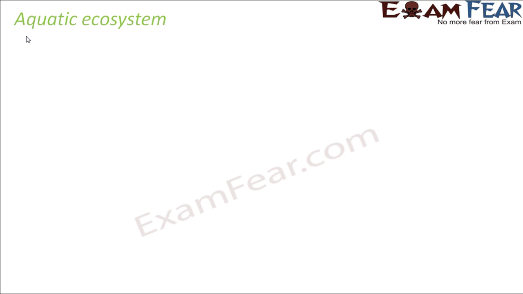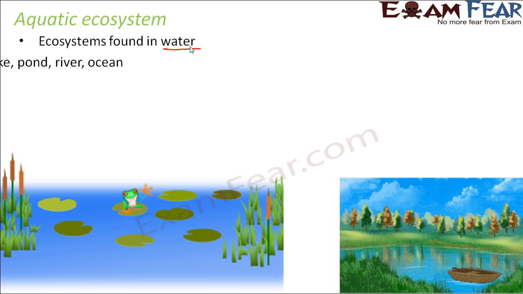On the other hand, aquatic ecosystems would be those which are found in water. The word aquatic is associated with aqua. Aqua means water. So examples would be pond, river, oceans, lakes. These are all examples of aquatic ecosystems. These are the various categories of ecosystem based on where they are found or how they originated.